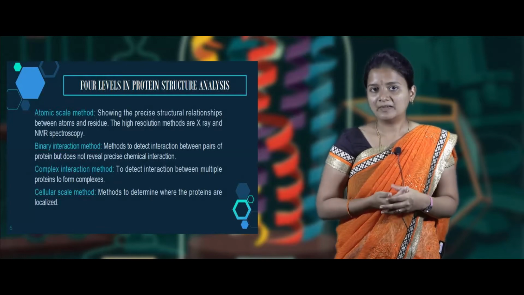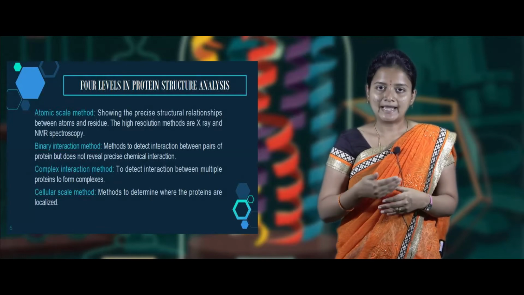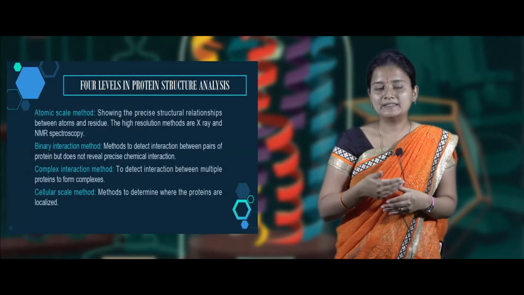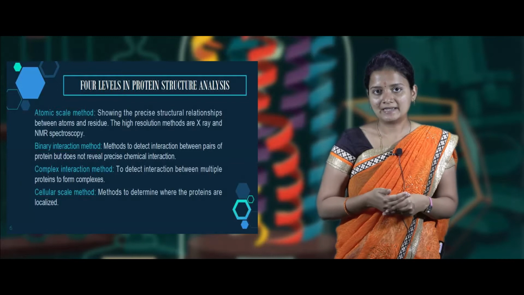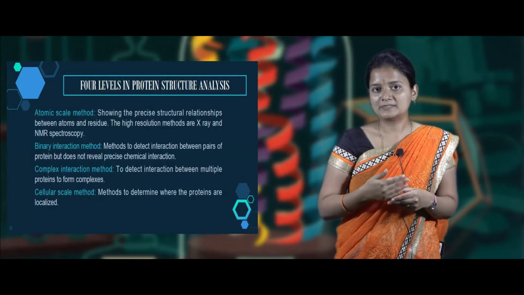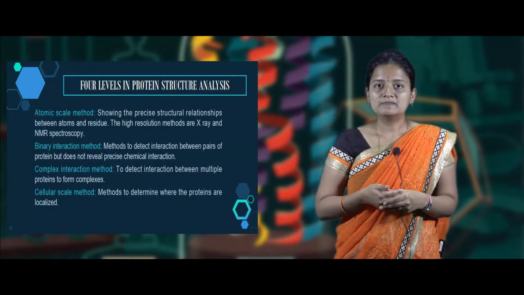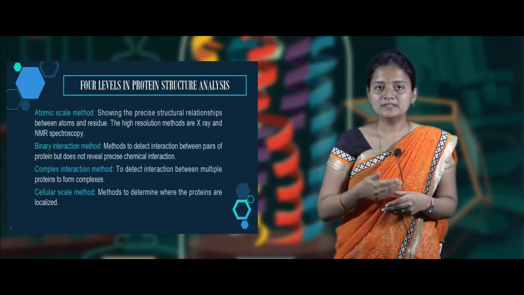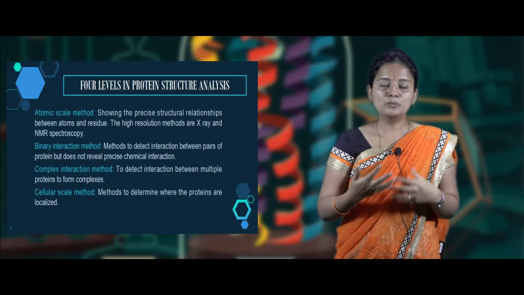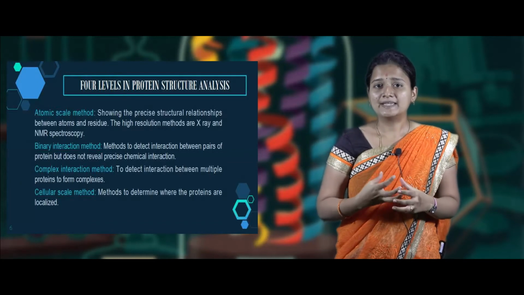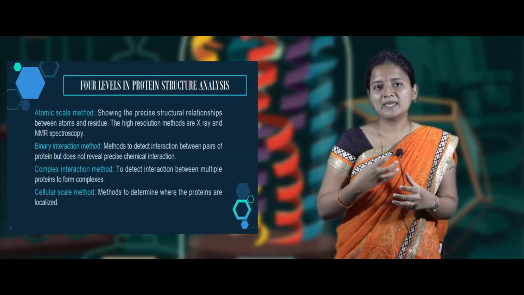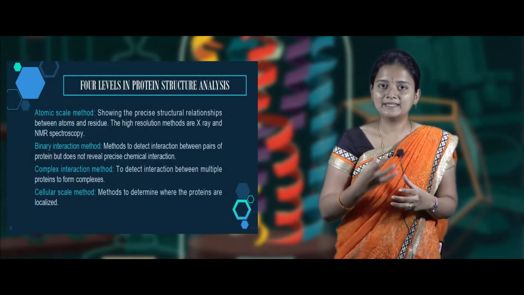So what is the atomic scale method? The interaction between atoms and residues is determined in this method. The major experiments used for this analysis are X-ray crystallography and NMR spectroscopy. The next one is the binary interaction method. In this method, the interaction between two proteins is assessed, but the chemical interaction cannot be assessed. This is the major disadvantage of the binary interaction method.